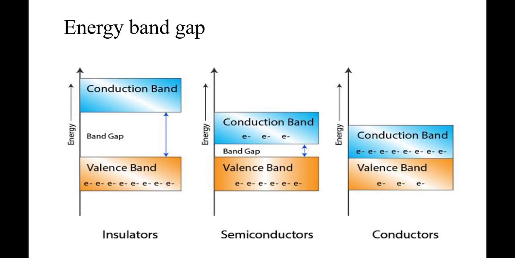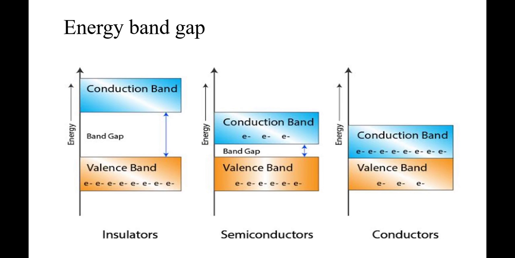Suppose we increase the temperature of the semiconductor material, then this material is converted into a conductor, meaning the flow of current or electrons or energy jumps from valence band to conduction band.